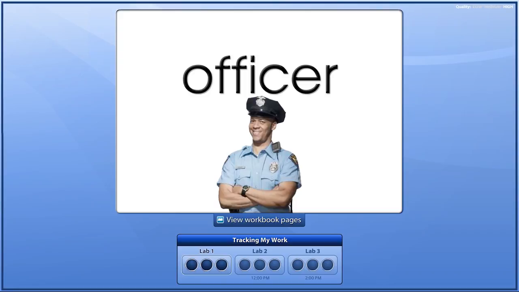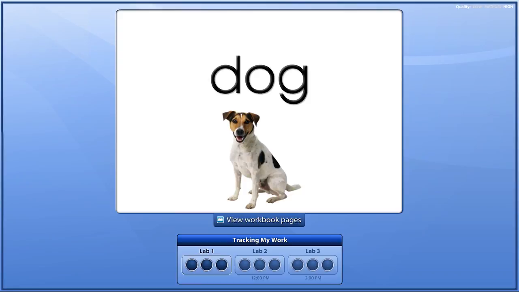Say aw. Say officer. Look at the next word picture. Dog. You hear the short O sound in dog. You're developing the skill of reading.